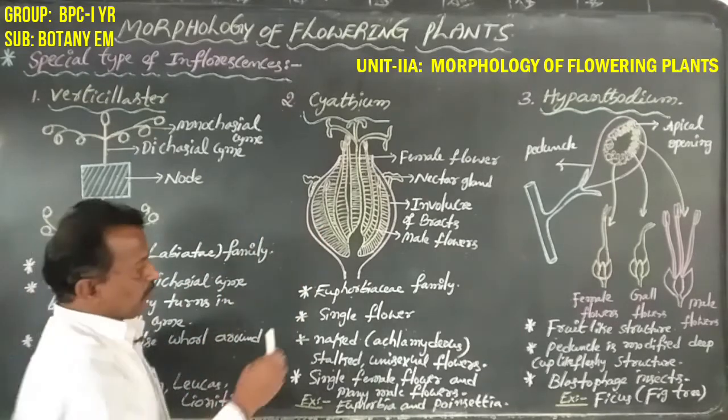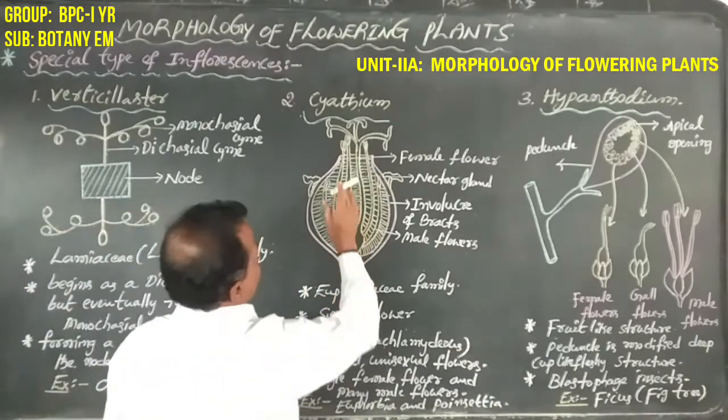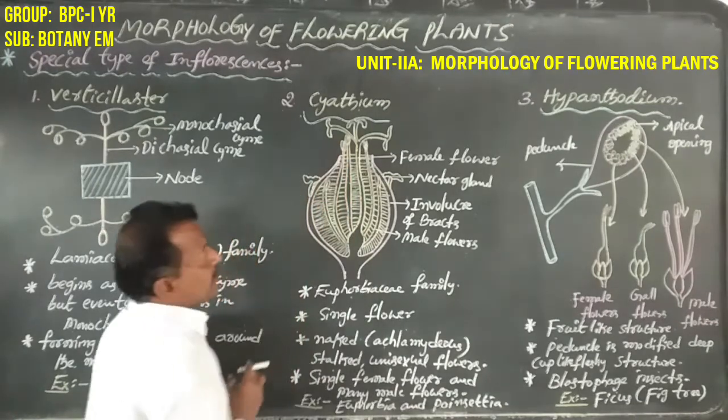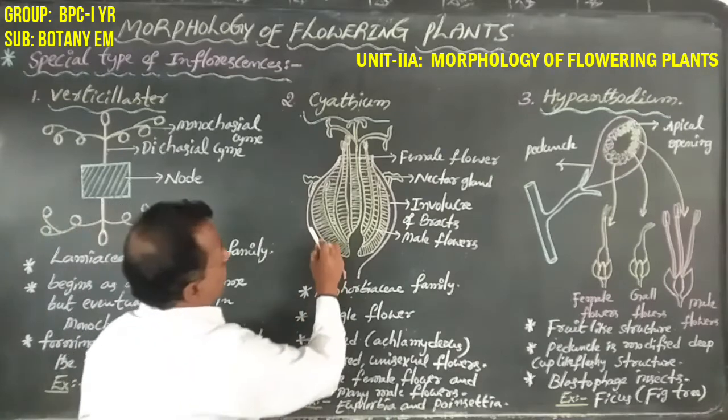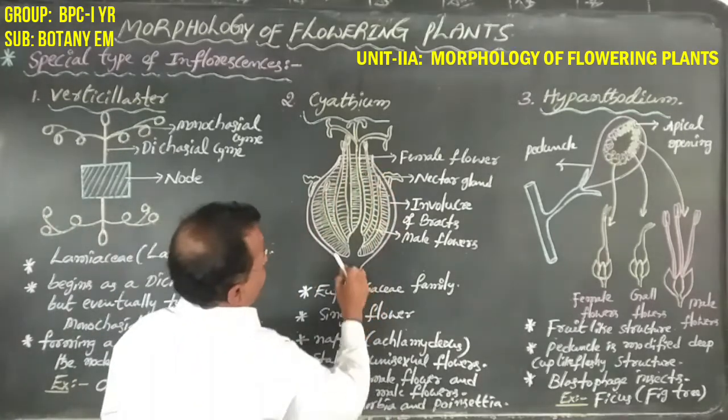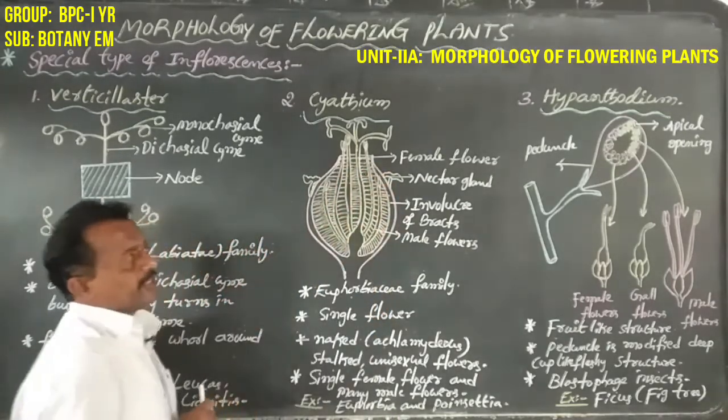So in this Cyathium, one single flower-like structure appears.